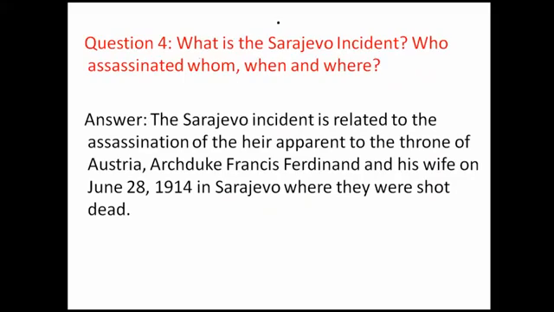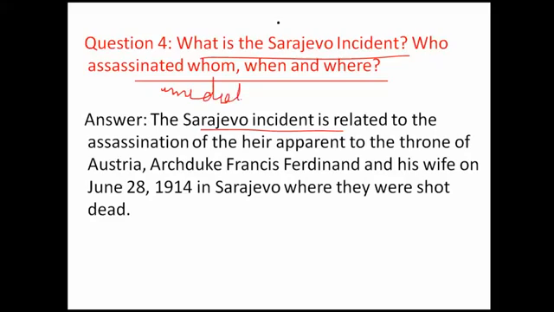What is known as the Sarajevo incident, the Sarajevo crisis, I have explained in the last video. In video number 1 I said the Sarajevo crisis was the immediate cause. This question can also come as: explain the immediate cause of the outbreak of the First World War.